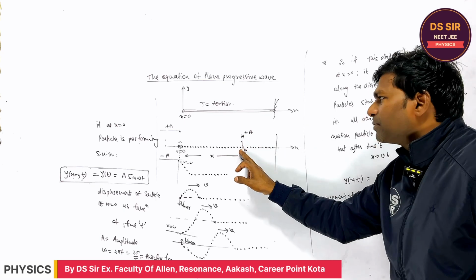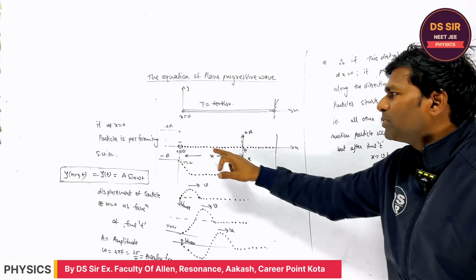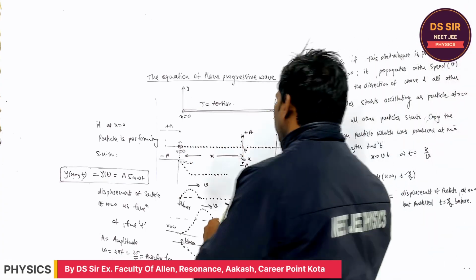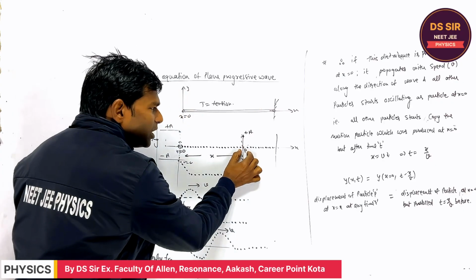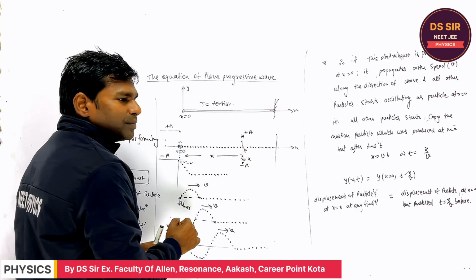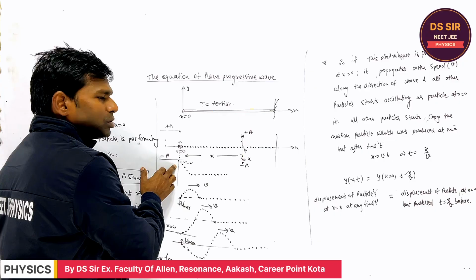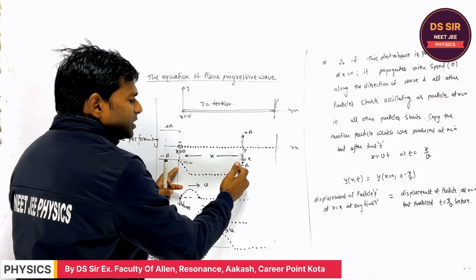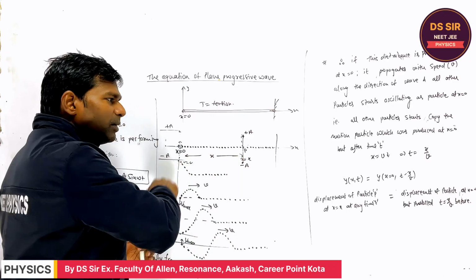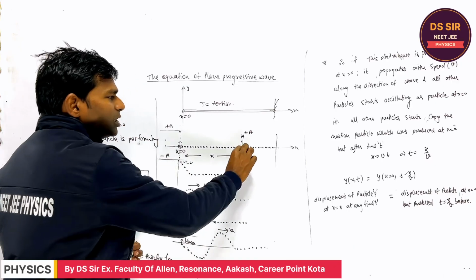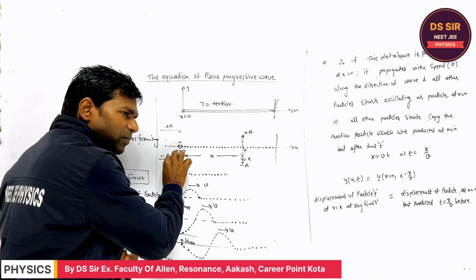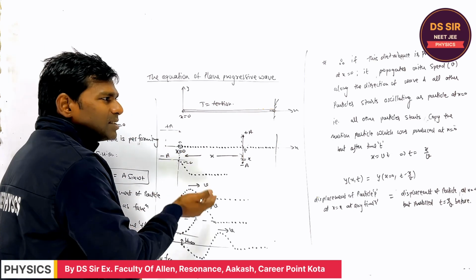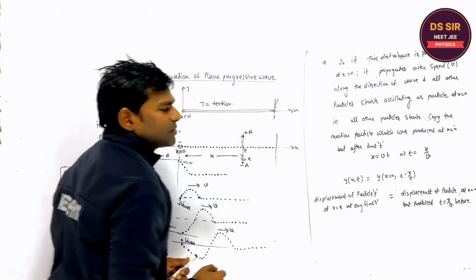It will copy the displacement of this particle after some time, or you can say the disturbance will reach this point P. It was already produced at x equal to 0. Is it clear or not? And if this distance is x, what time was it produced? So this particle will copy the displacement of this particle, but which was produced some time before, t minus x upon v.